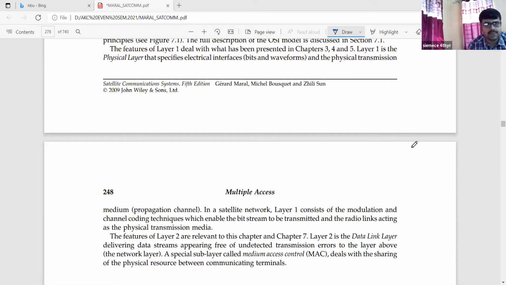The physical layer specifies the electrical interfaces, that is the bits and waveforms, and the physical transmission medium, that is the propagation channel. In the satellite link layer, in the satellite network, layer 1 consists of the modulation and the channel encoding technique. So these two parts are the inner parts of satellite communication, that is the modulation and the channel coding. These are the very fruitful parts of satellite communication techniques, which enable the bit stream to be transmitted, with the radio link acting as the physical transmission medium.